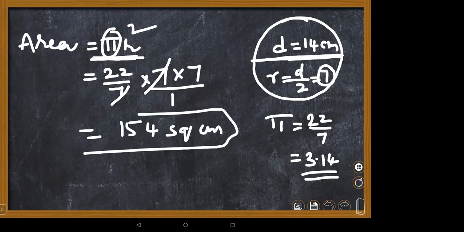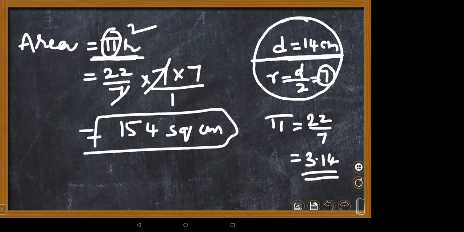Now you see, my dear Sri Harsha, what is the area formula? Area is pi r square. Ma'am, I can't understand this formula. The 22/7 is fixed, Nana. Just like how your roll numbers are fixed. Ma'am, pi value is 22 by 7, we should multiply it with radius into radius.